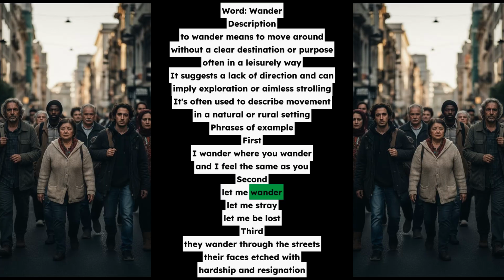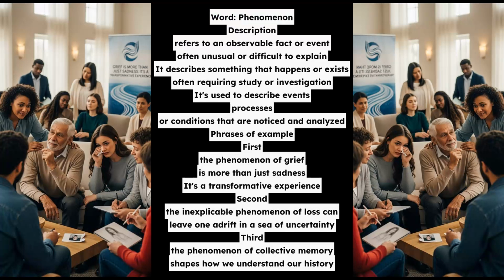Word: phenomenon. Description: refers to an observable fact or event, often unusual or difficult to explain. It describes something that happens or exists, often requiring study or investigation. It's used to describe events, processes, or conditions that are noticed and analyzed.